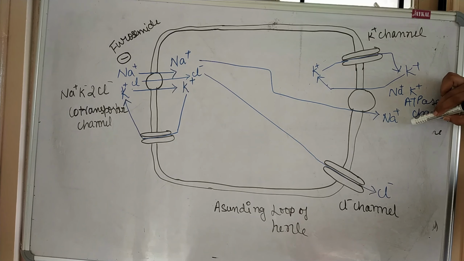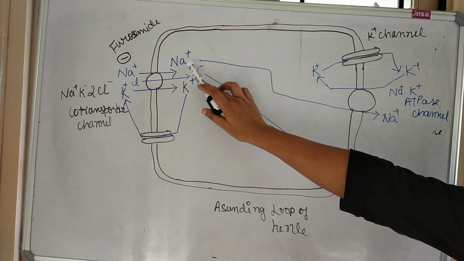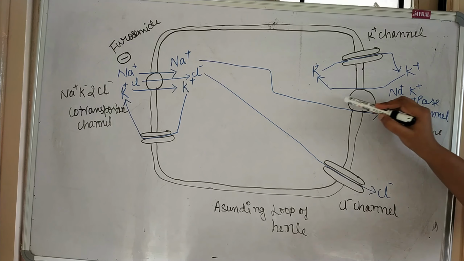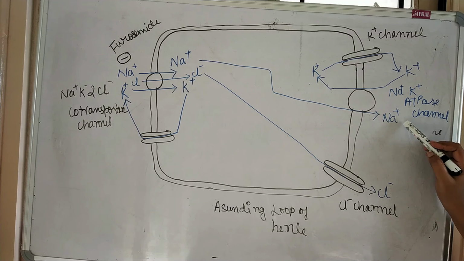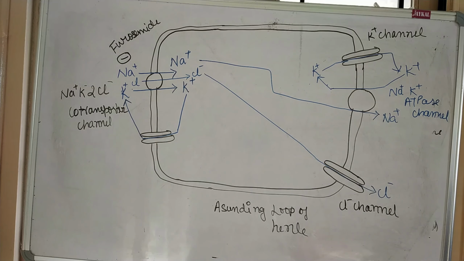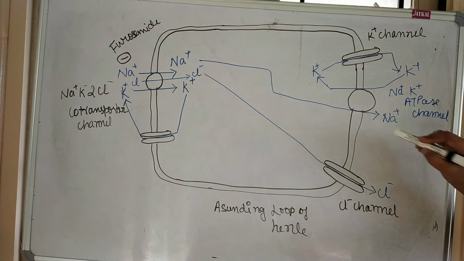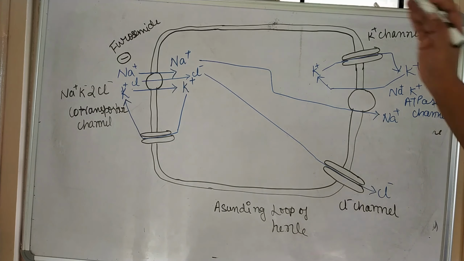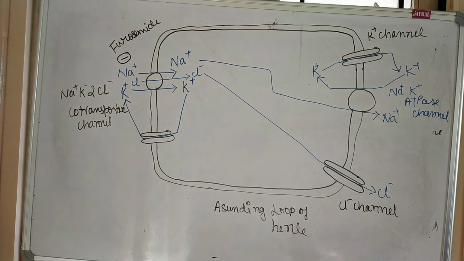Now this is the sodium potassium ATPase channel. In the sodium potassium ATPase channel, this channel will open only when it utilizes one ATP molecule. When this ATP is utilized, the sodium and potassium channel will open. The sodium which is present in here will go outside, and the same amount of potassium will enter through this sodium potassium ATPase channel. So these channels are interlinked with each other, where the ion can enter or exit or go outside. Here in this premises, if the ions are present, they will be included in urine. Whatever ions enter inside will get reabsorbed in the body.